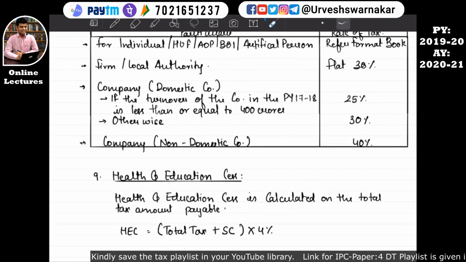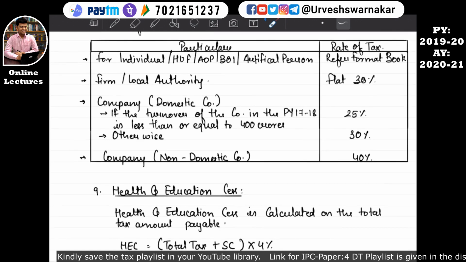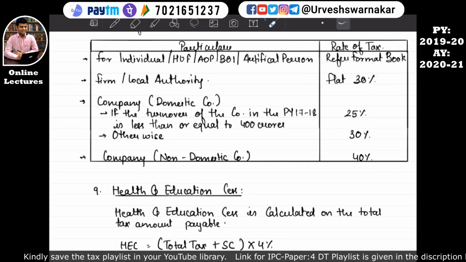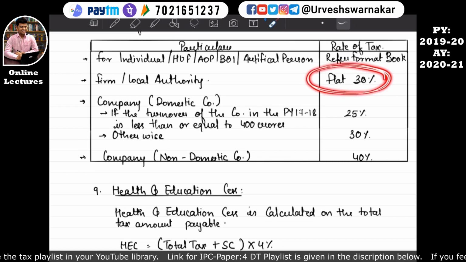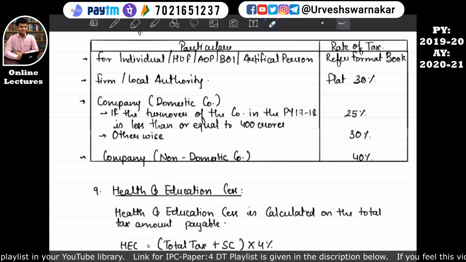So the rate for firms is flat 30%. Whatever the total income the firm and the local authorities will earn, they have to pay a flat rate of 30%, and on that they may have to pay surcharge plus HEC.